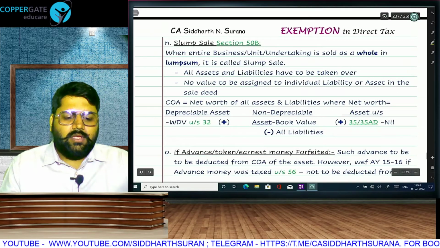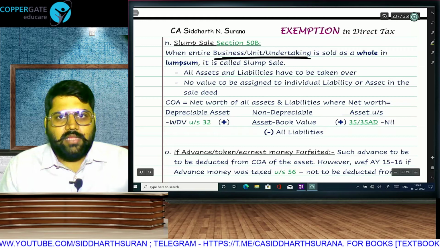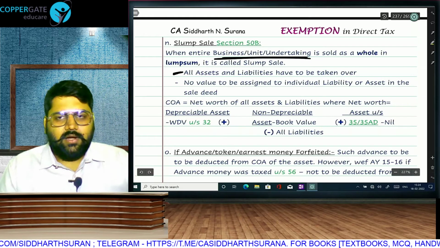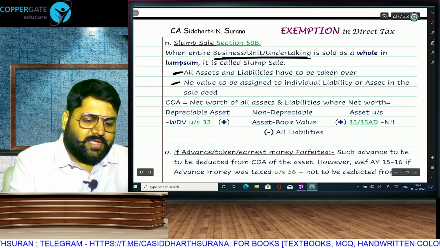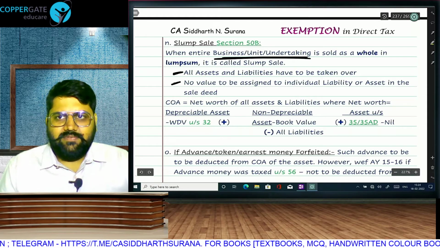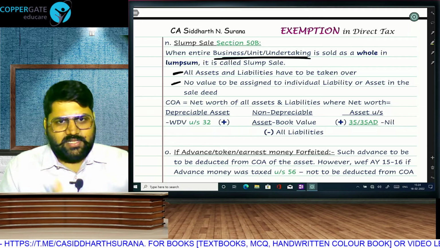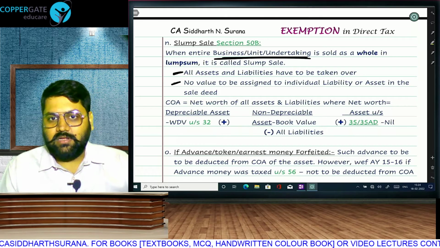In case of slump sale, only when the entire business unit or undertaking is sold is it a slump sale. All assets and liabilities have to be taken over. If even one asset is remaining behind, then it is not a slump sale. There should not be any value assigned to an individual asset or liability in the sale deed. It should be one agreement for the total. Transfer expenses and exemptions will all be as per normal. Indexation will not be available.